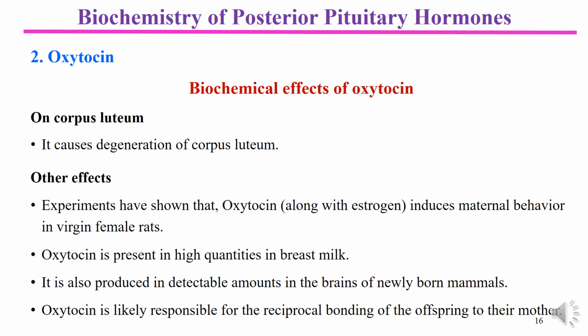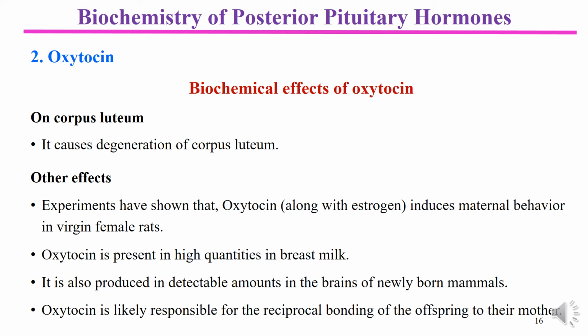On the corpus luteum, it causes degeneration of the corpus luteum, and various experiments have shown that oxytocin along with estrogen induces maternal behavior in virgin female rats. Oxytocin is present in high quantities in breast milk, and it is involved in milk ejection.